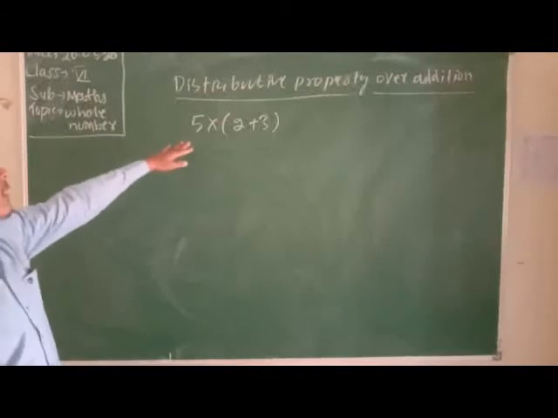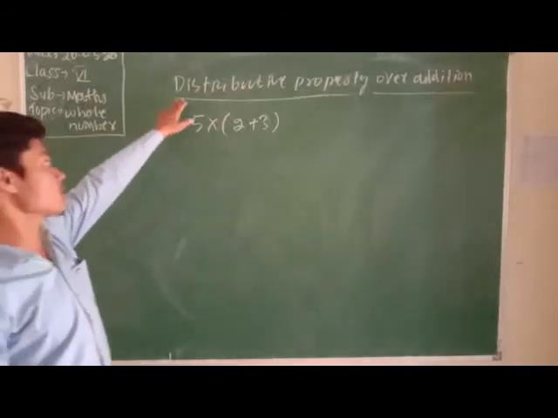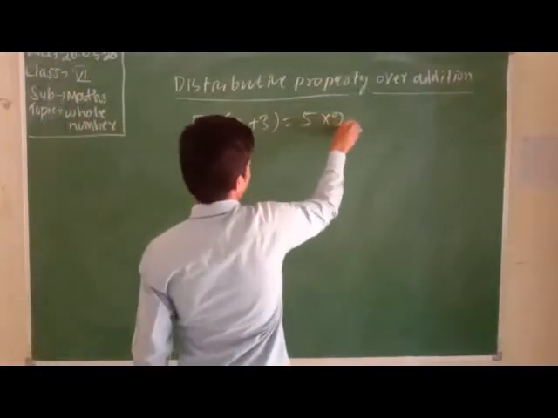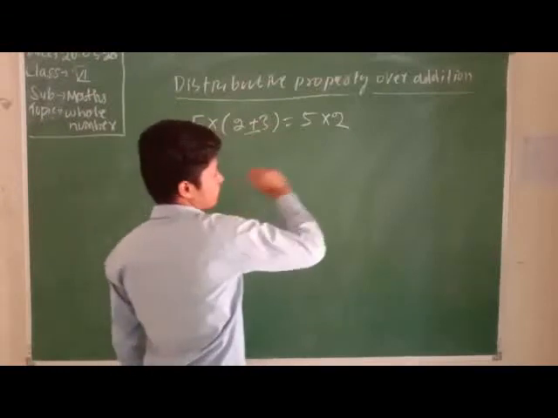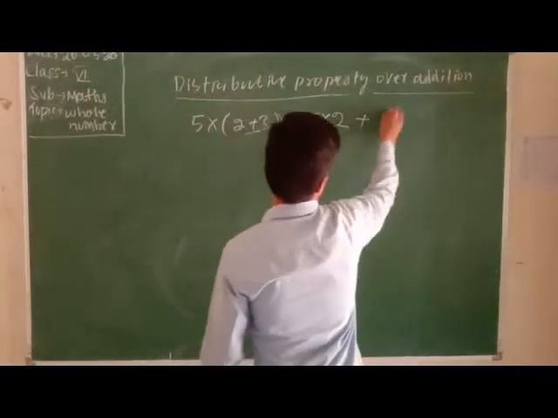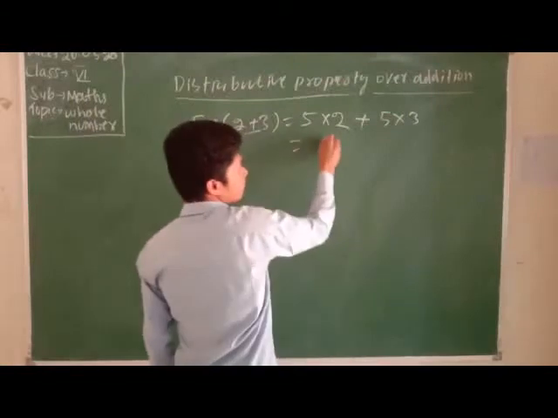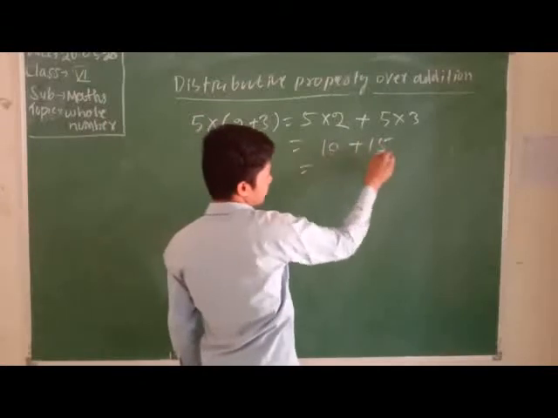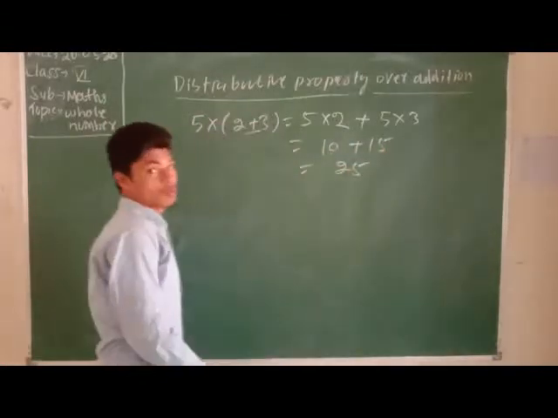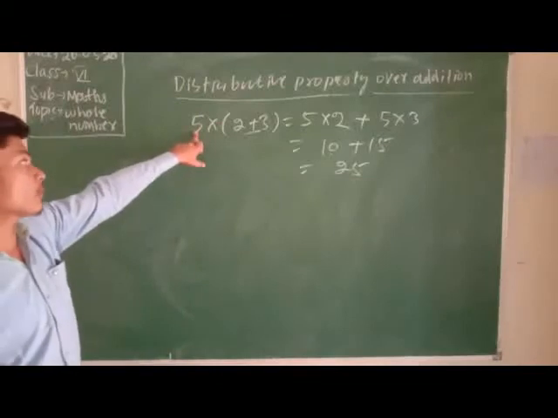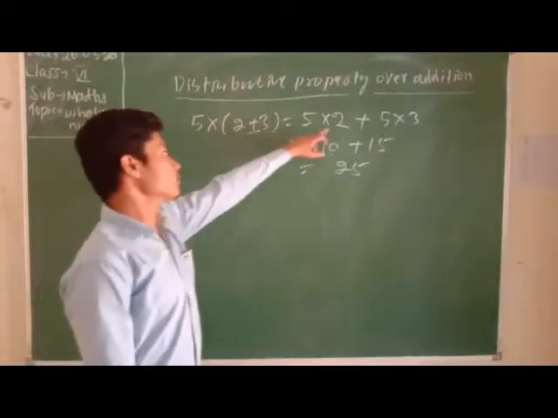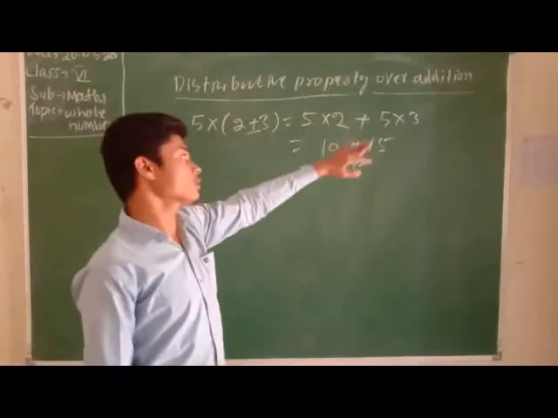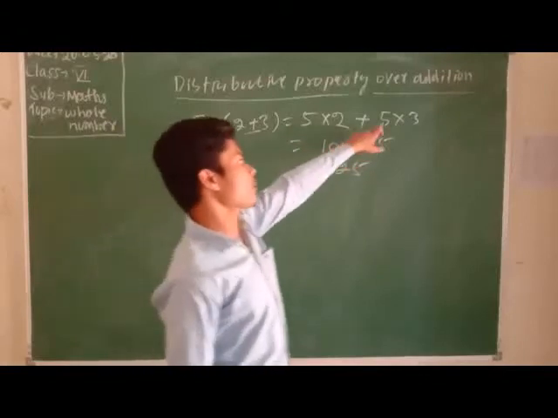You can also do it directly, but our question is distributive property over addition. 5 into 2 plus 5 into 3. 5 into 2 is 10, and 5 into 3 is 15.